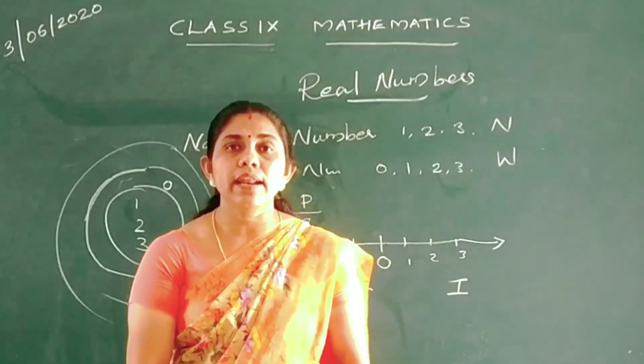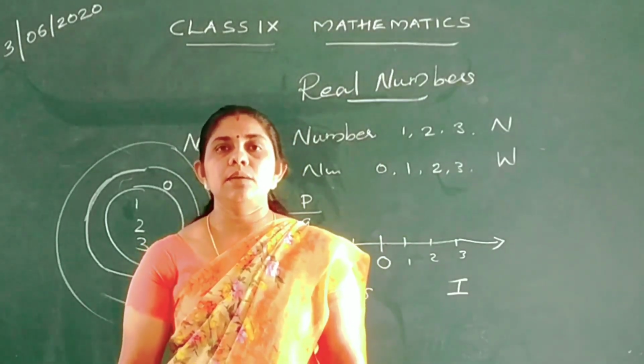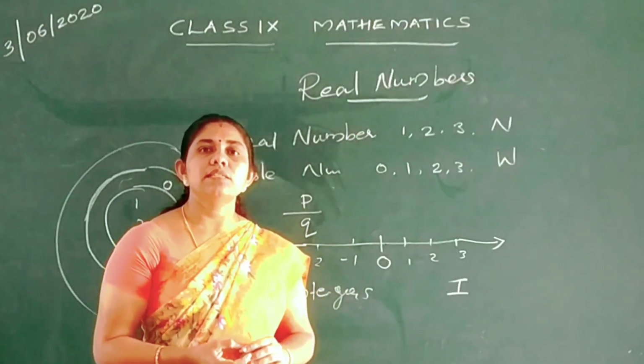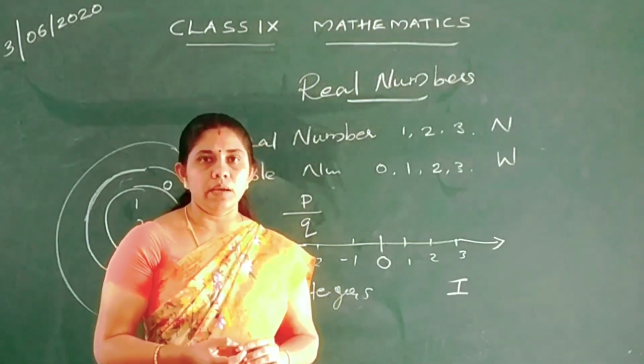Have you heard about irrational numbers? Irrational numbers examples: root 2, root 3, pi. These are the examples for irrational numbers.